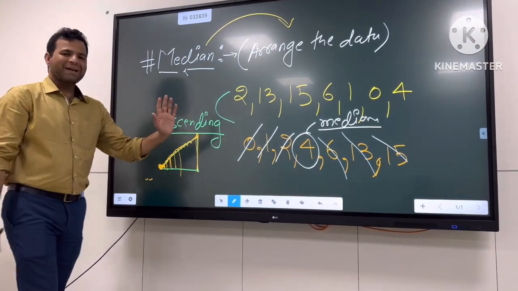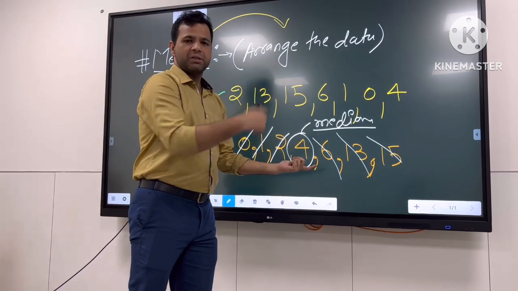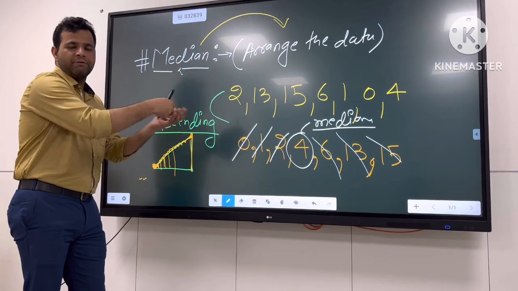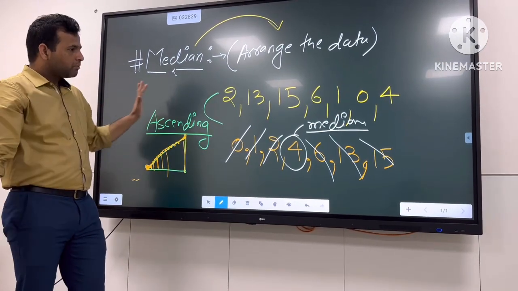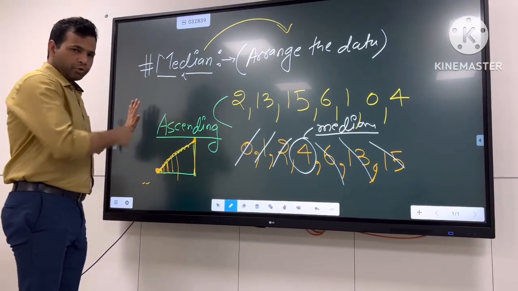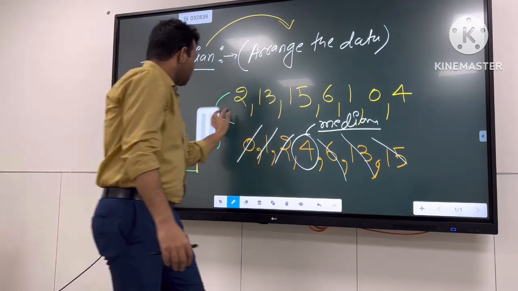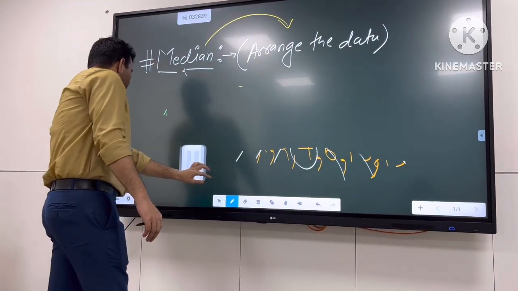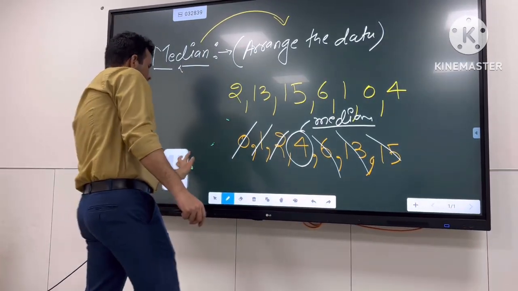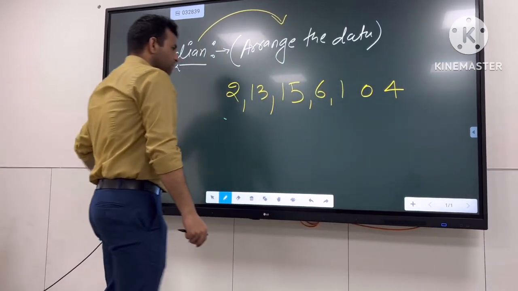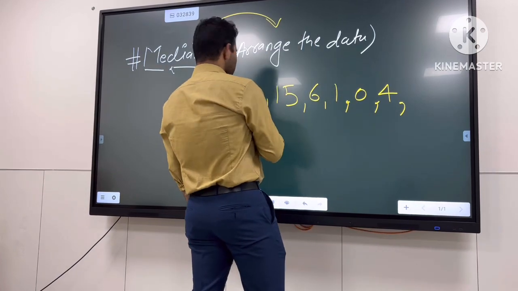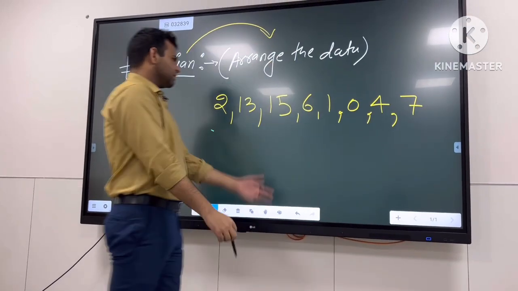Now I'll take another example to explain if there were two numbers, then how we can find. Then on that data we need to find the midpoint, then we will add them and divide it by 2. That's how we can find out the data. So let's take another example to explain that concept. Okay? Now ascending order is clear. Now I'm going to explain one more time. We have the same list, and I'm going to add another number, that is 7. Let's say there is 7.